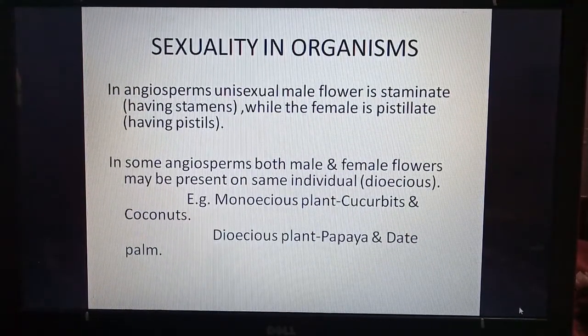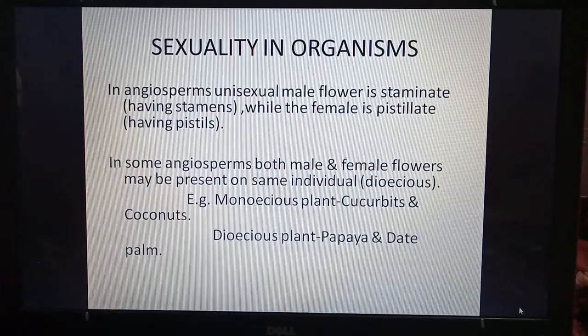In angiosperms or flowering plants, the unisexual male flower is staminate. So unisexual means only one sex. The male flower is called staminate. We know that the stamen is the male part, so this flower has only stamens. And if there is a separate female flower, it is called pistillate, or it has pistils. A pistil is also called a carpel.